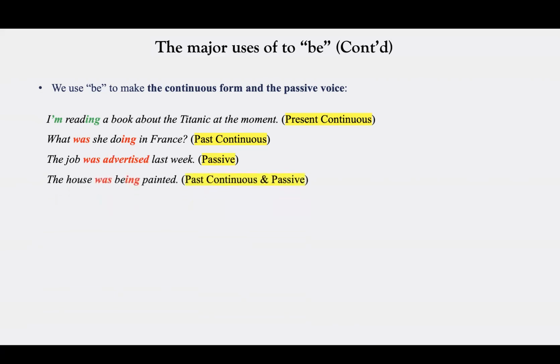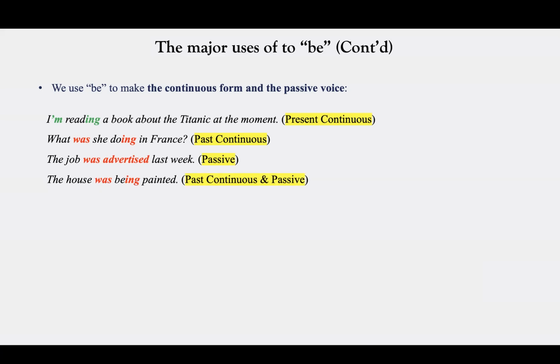The house was being painted. So this explains something in progress in the past. But again, past continuous passive form. The subject is the house, and the verb is paint. So the house cannot paint itself. So that's why we need the passive structure here. What is the passive structure for simple past tense? Was plus verb 3. Passive structure for, again, simple past tense is was plus verb 3.